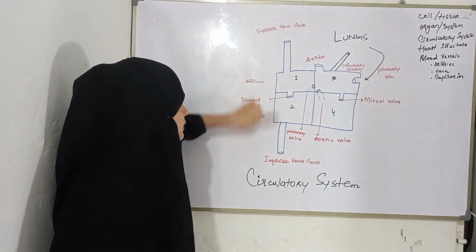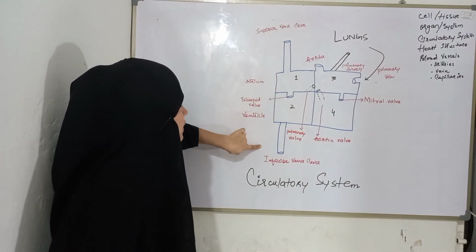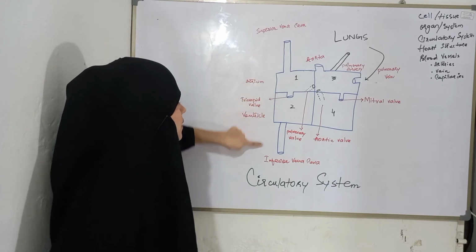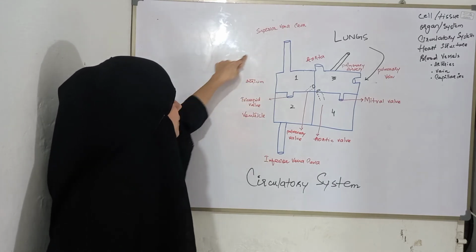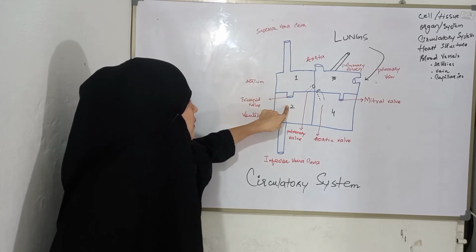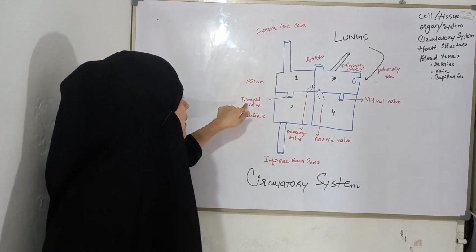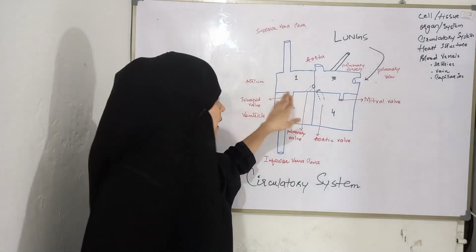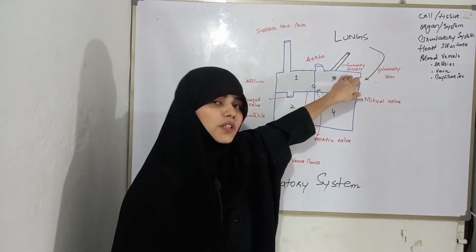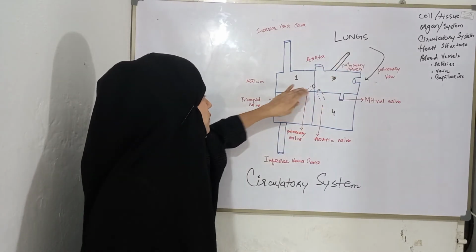These two vena cavas receive deoxygenated blood. After that, this blood enters the first chamber, the right atrium, and then enters the right ventricle by the tricuspid valve. After that, from the right ventricle, blood enters the pulmonary artery by a valve called the pulmonary valve.